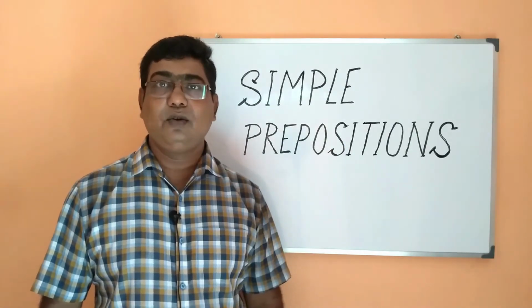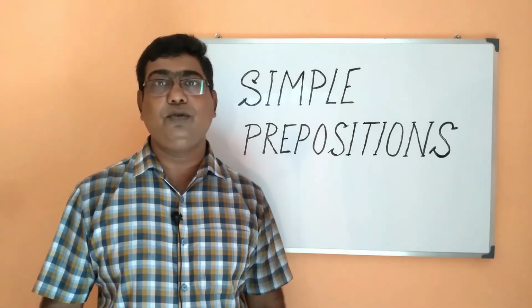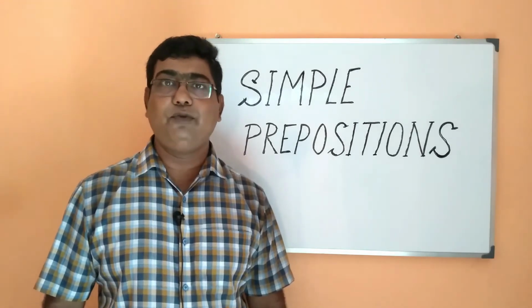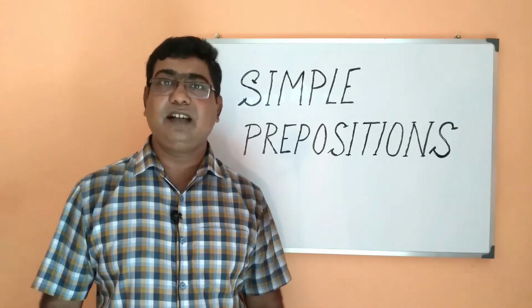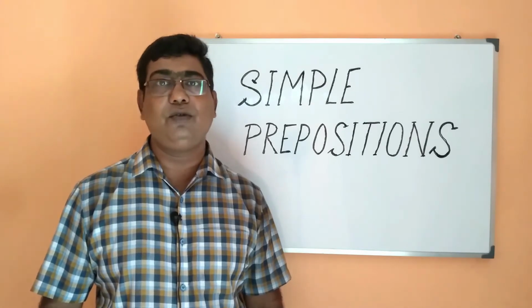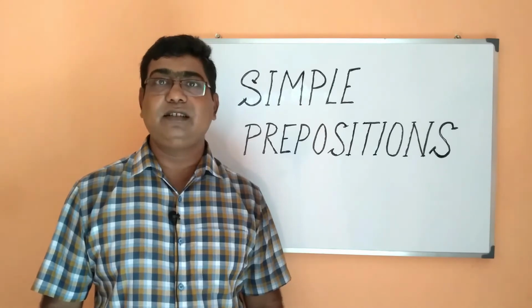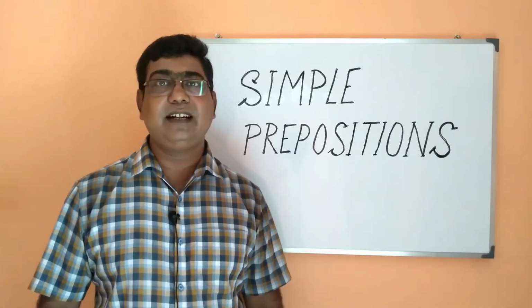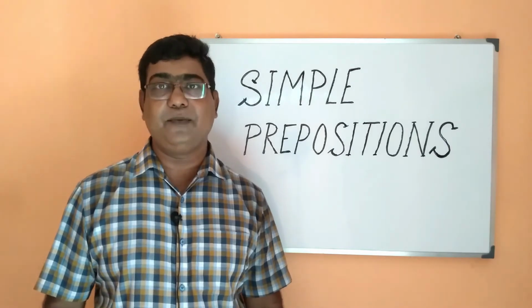Now students, we can again classify simple prepositions into two kinds. One of which is known as appropriate prepositions, and the other one is the one that we place according to situations and conditions. You must have seen that there are certain prepositions which are never changed.